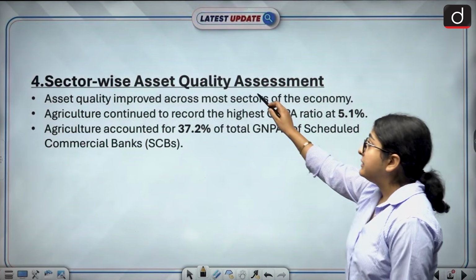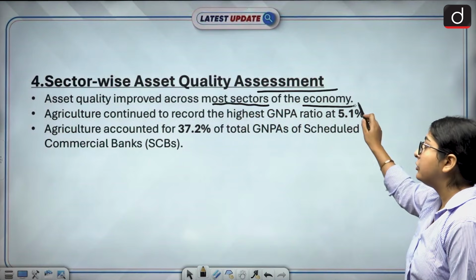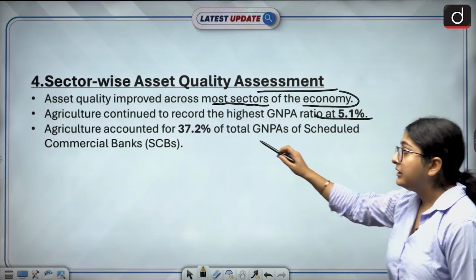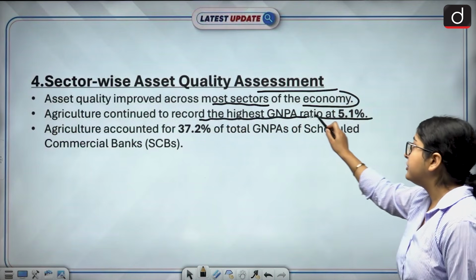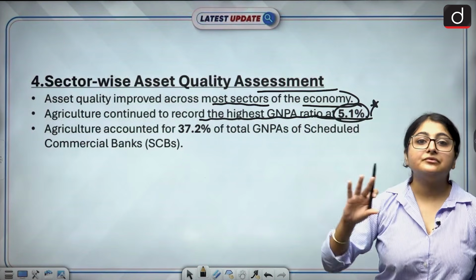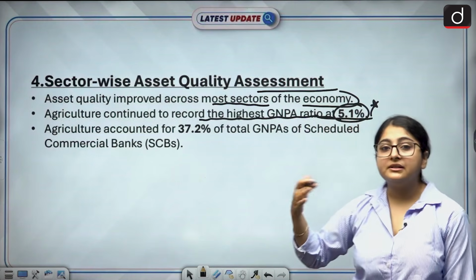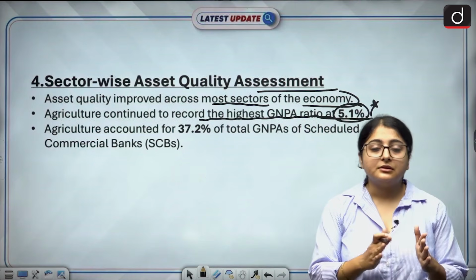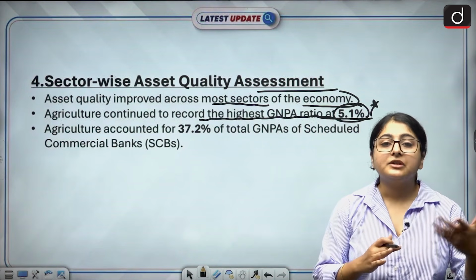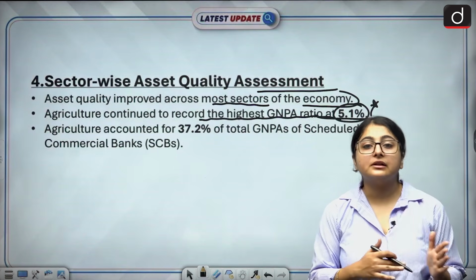Then the sector-wise asset quality assessment. Asset quality has improved across most sectors of the economy. Okay. Now, this is an important point. See, agriculture continued to record the highest GNPA ratio at 5.1%. This is a very important point for all of you. Okay. You can use this point in your mains answer writing. If in GS paper 3 a question comes, let's just say, give some points about the rural distress or discuss the issues which the agriculture sector is facing.